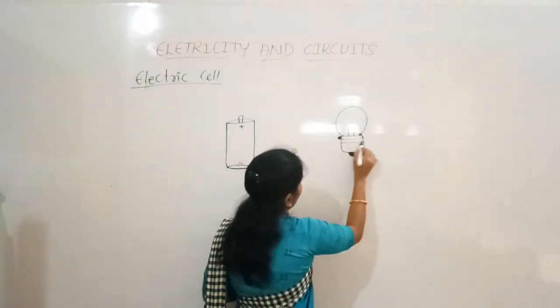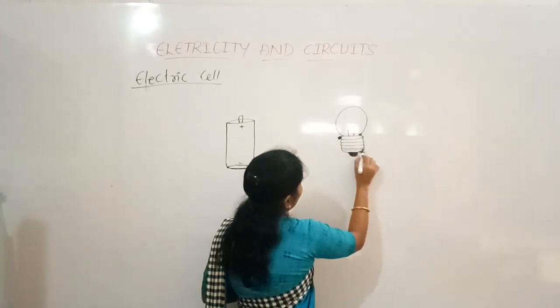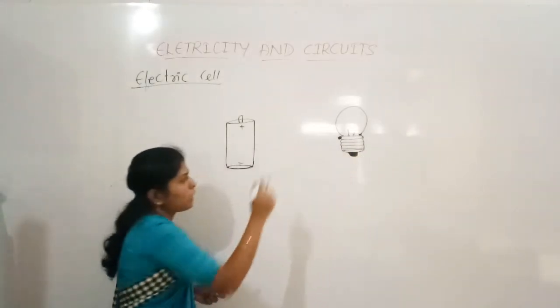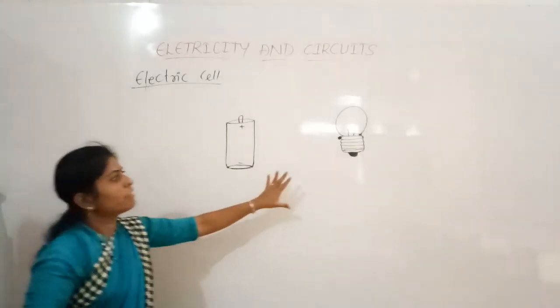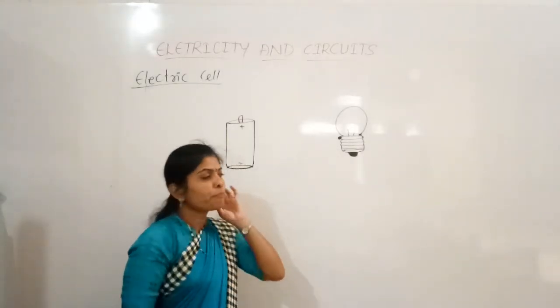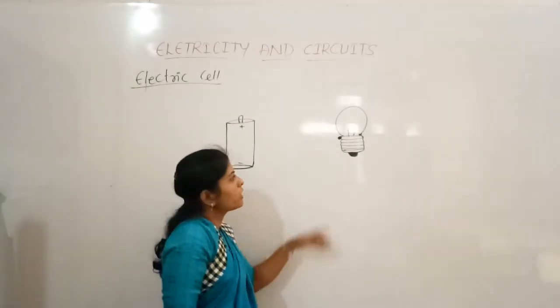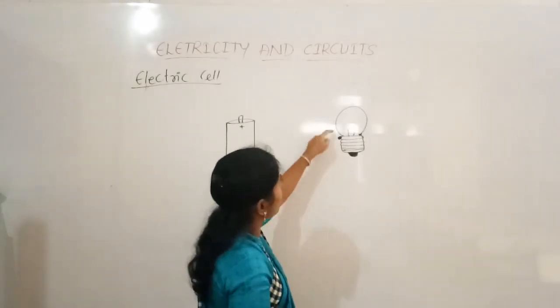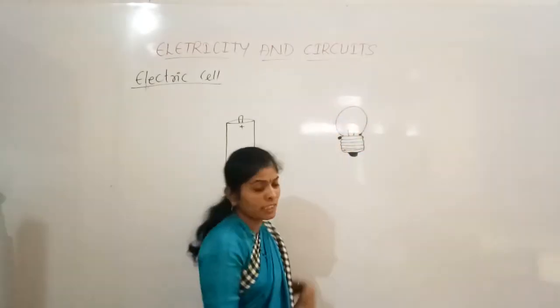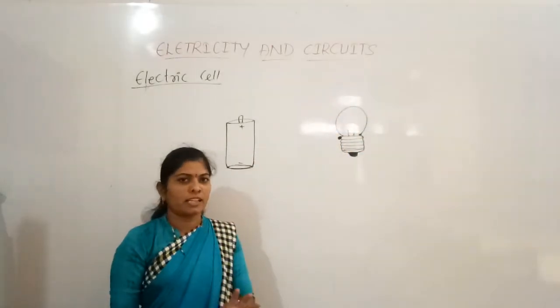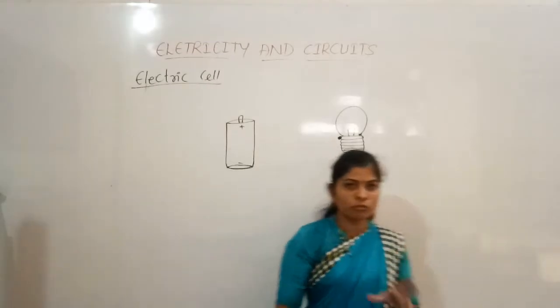So see what happened here. When we connected this bulb with the electric cell, then it will start glowing. Okay. So here this bulb is having the glass covering. This round shape what you are seeing is the glass covering, and you can see this in your houses also.